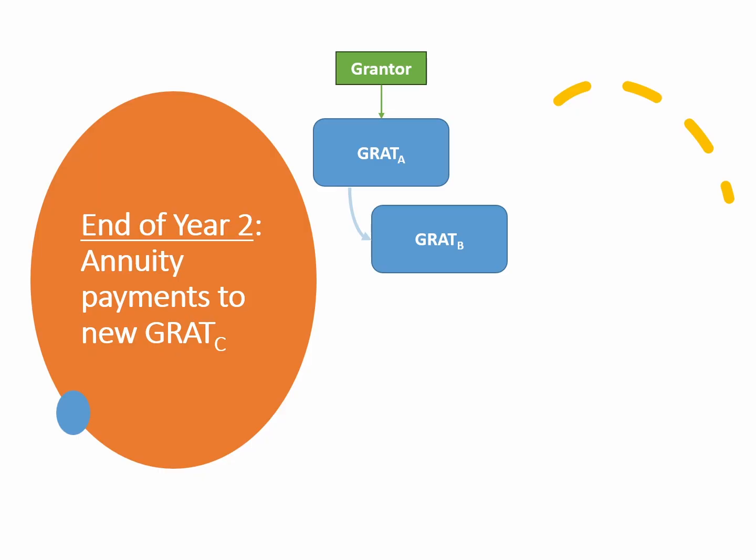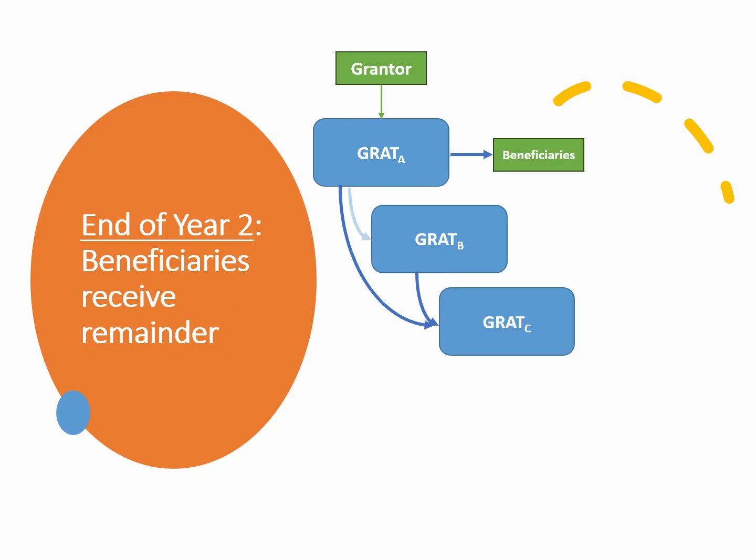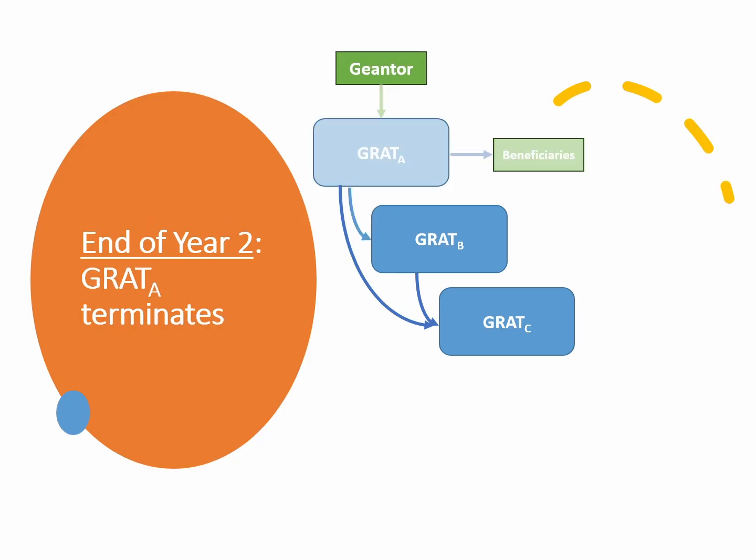At the end of year 2, the second annuity payment of GRAT A and the first annuity payment of GRAT B combine to form new GRAT C. The remainder of GRAT A is then distributed to the remainder beneficiaries, and GRAT A terminates.